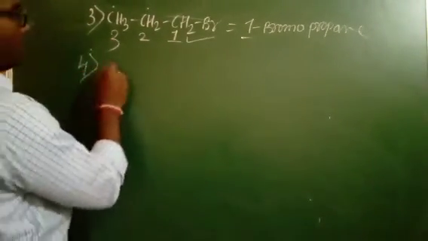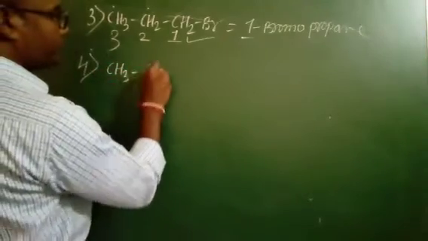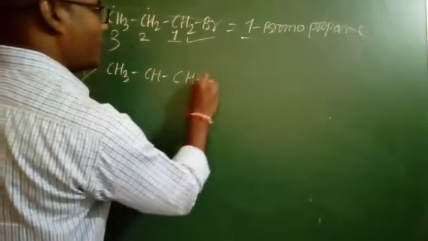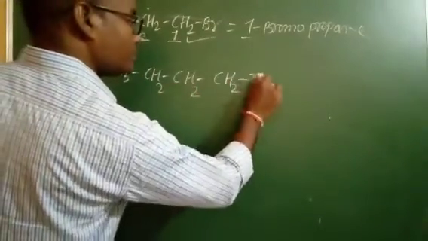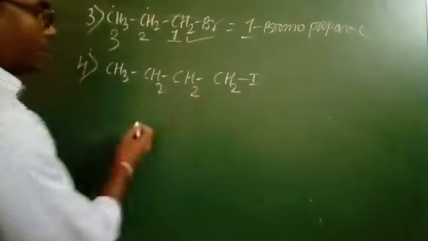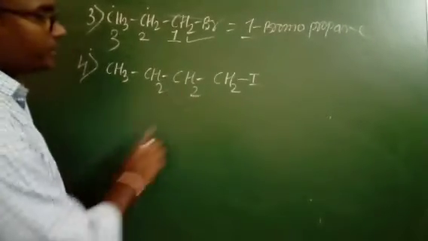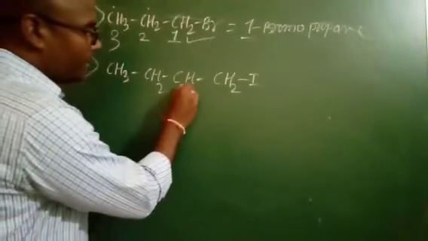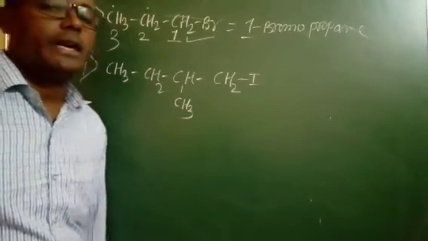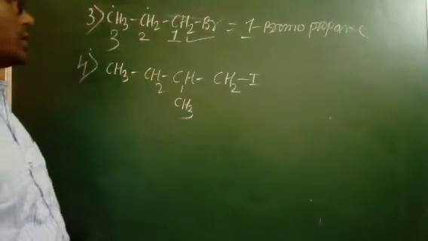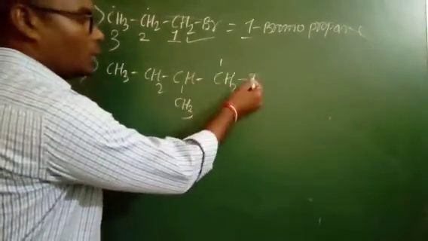So the next one. What happens if, instead of hydrogen, I substitute one CH3 group? Instead of one hydrogen, one CH3 group. So in this way, we have to mention the lowest position.